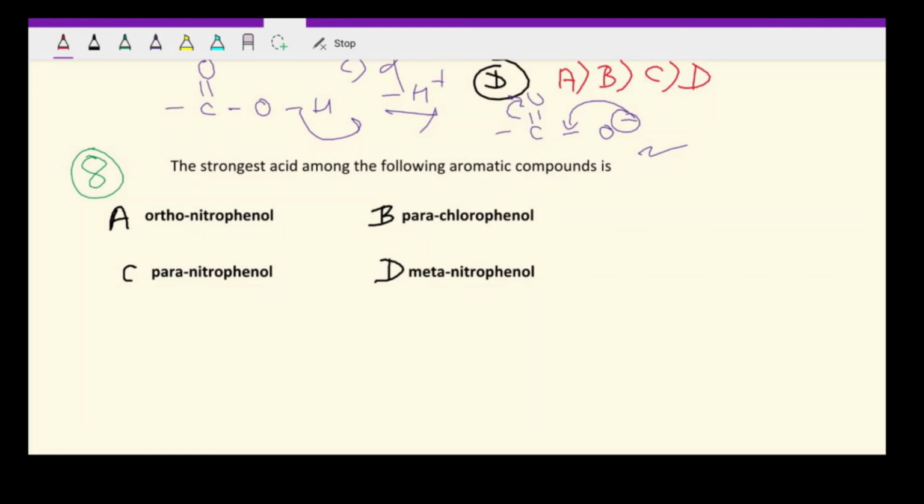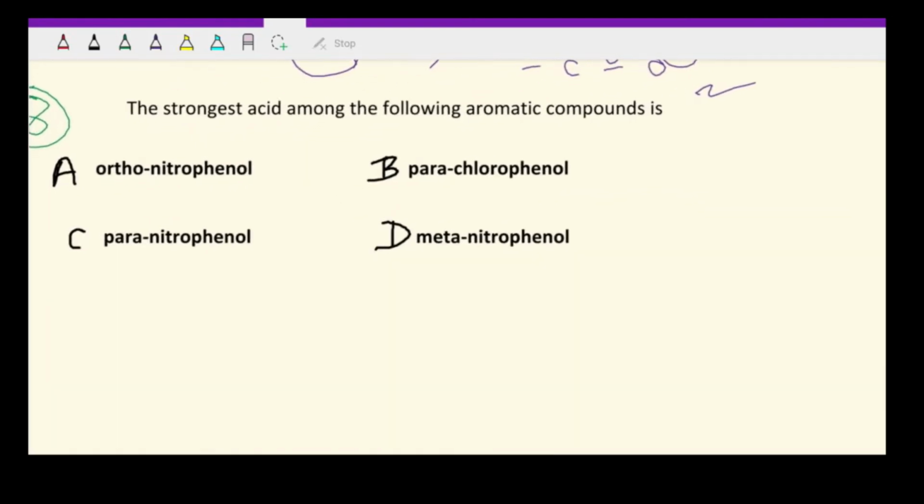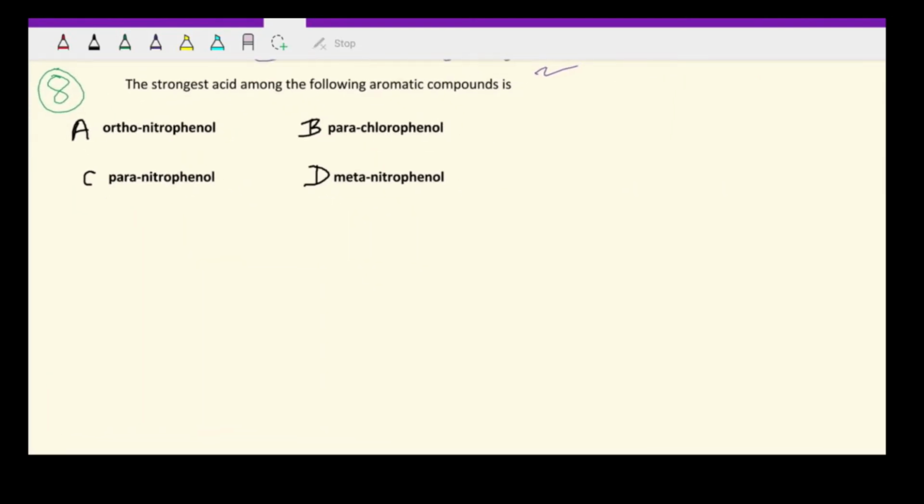Now the next question says: the strongest acid among the following aromatic compounds. We have been given the names of four aromatic compounds. Let's try to draw their structures. First is your